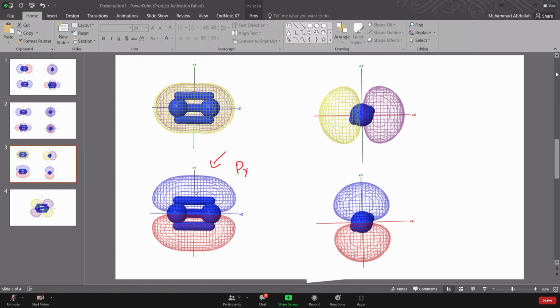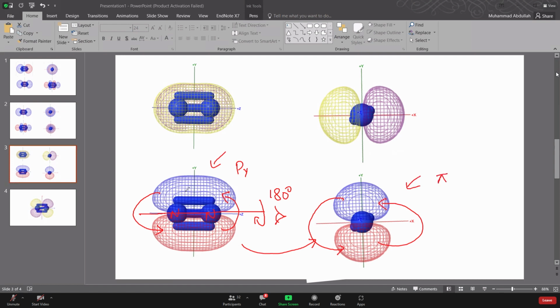As you can see, these are again the two nuclei. Z-axis is the internuclear axis. If you are looking through here and you rotate along the Z-axis by 180 degrees, what you can see is the blue one will replace the red one, and the red one will replace the blue one. The same figure here. Here Z-axis is pointing towards you. It's slightly easy to imagine that when Z-axis is pointing towards you and you rotate by 180 degrees, the blue one will replace the red one, and that would be the result you will get. So that's why this bond is called pi bond.